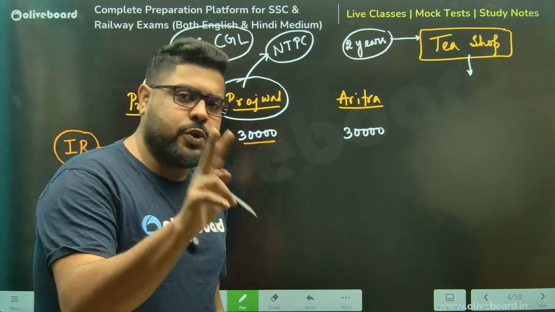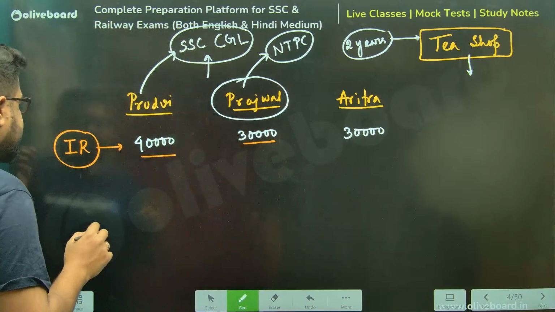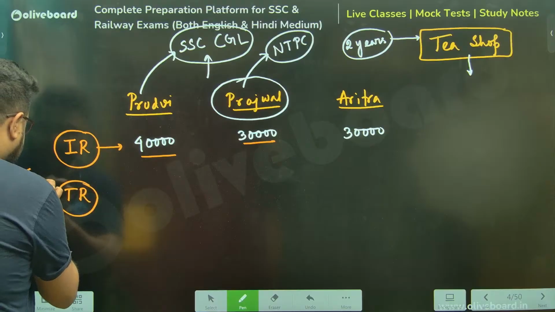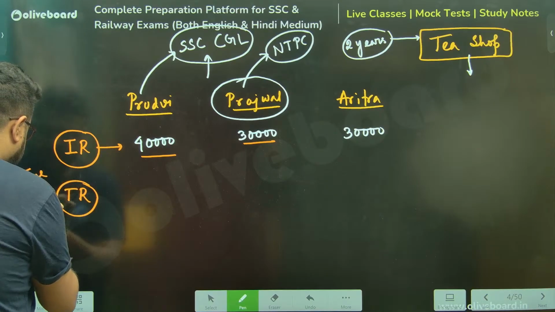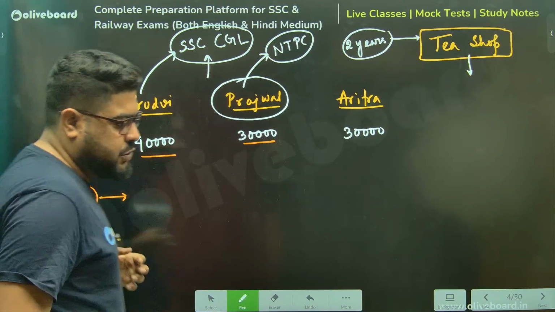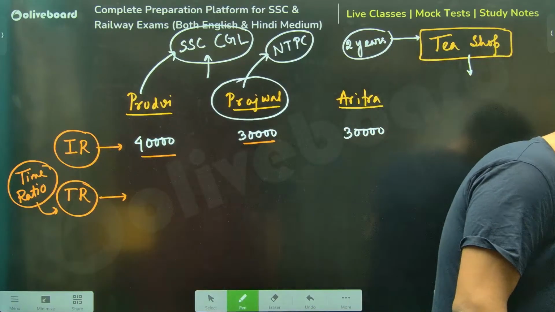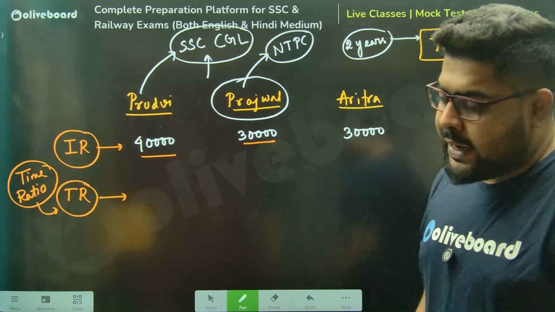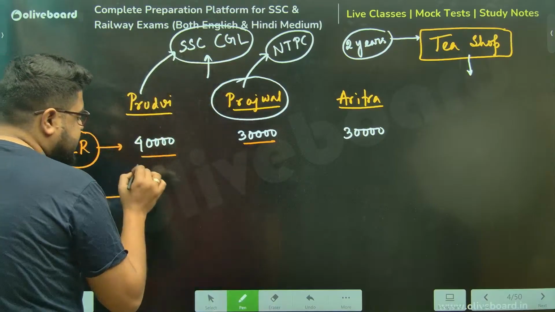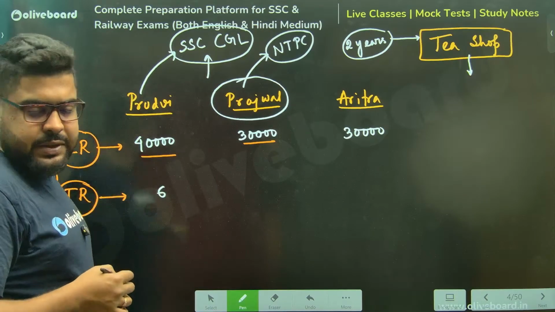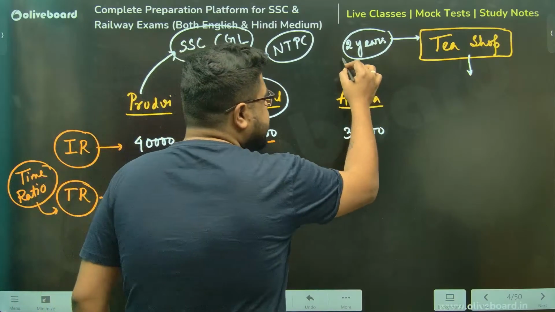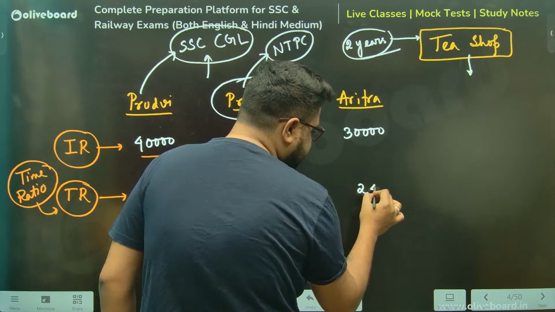We can do it in two ways. The actual way is to calculate time ratio, TR. TR stands for time ratio. Now, how to calculate time ratio? Prithvi's money was invested for 6 months. Prajwal's money was invested for 12 months. And my money was there for the whole 2 years, meaning 24 months.